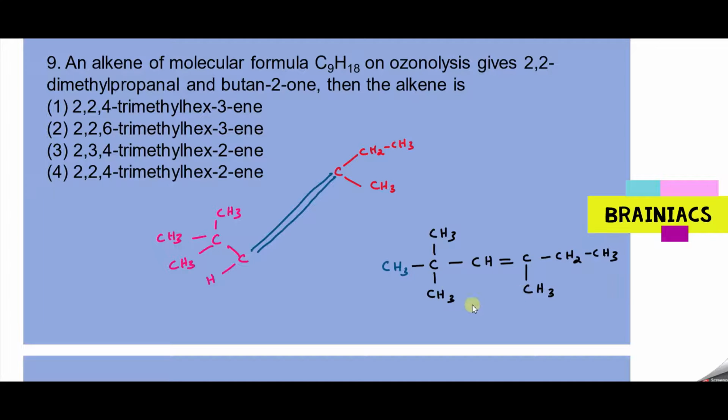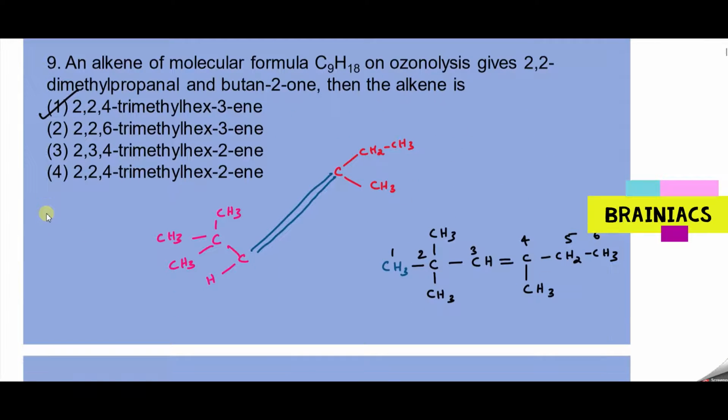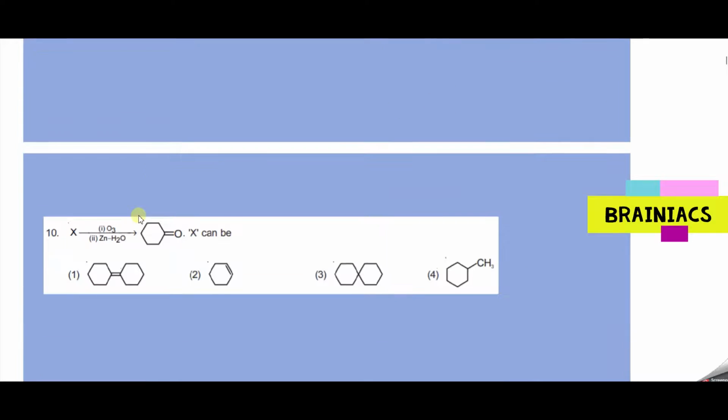So the name of this compound, you can see 1 2 3, 1 2 3. So here more substituents are there, so 1 2 3 4 5 6. So the compound is 2,2,4 trimethyl hex 3-ene. Option 1 should be the correct answer, I hope. Exactly. Is this logic clear for everyone? Hello? Yes, sir. Okay.